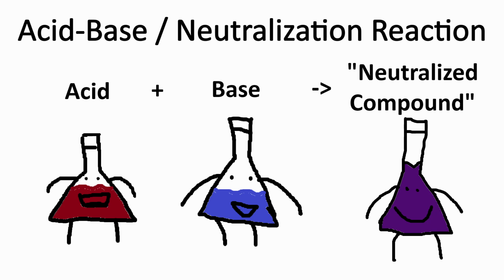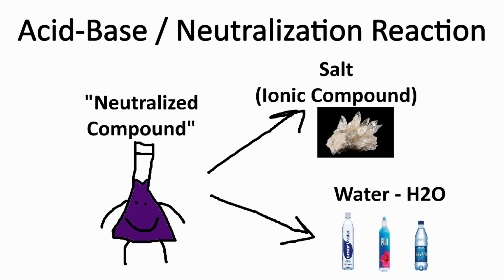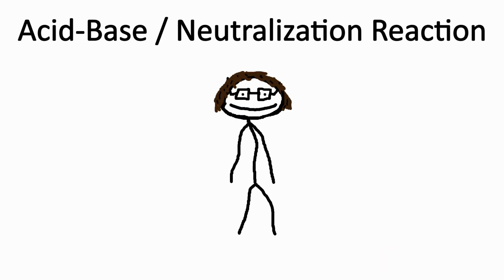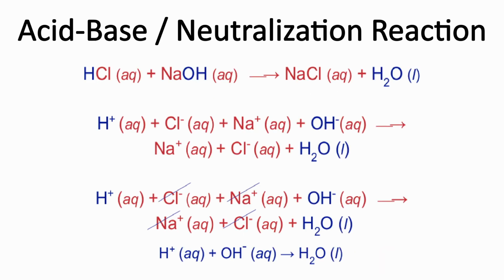Because when an acid and base react together, no matter the strength, the result of the reaction will be a neutral ionic compound, also known as a salt, and water. But why is it called neutralization, you ask? Well, if we were to look at the net ionic equation of a neutralization reaction, we'll see that it's just hydrogen and hydroxide forming water together.